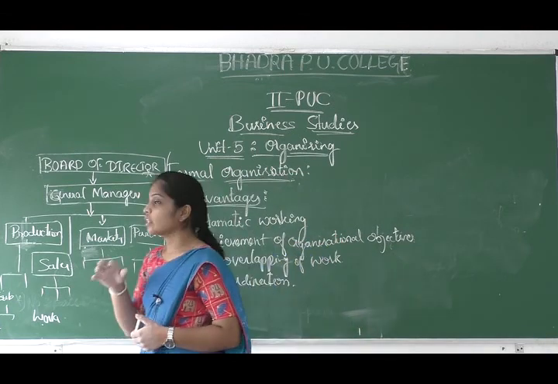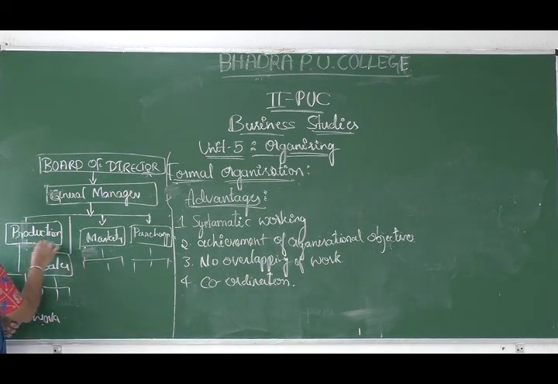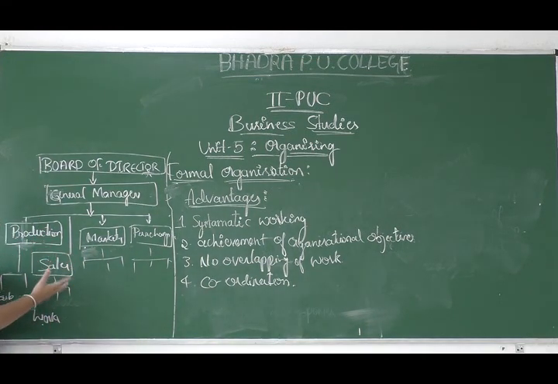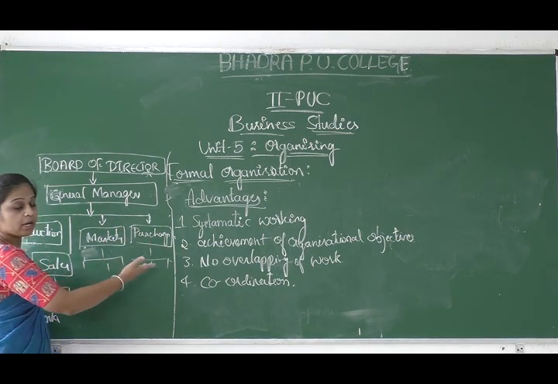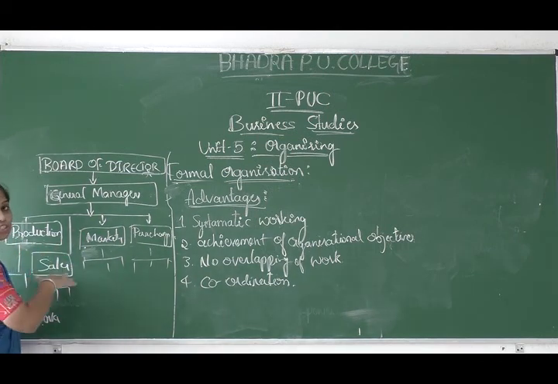Here we can easily achieve coordination, because the functions of the departments are interrelated, right? Say for example, production depends upon the purchase department. The purchase department depends upon finance. The marketing or sales department depends upon the production department.